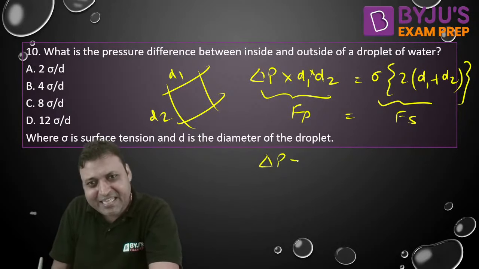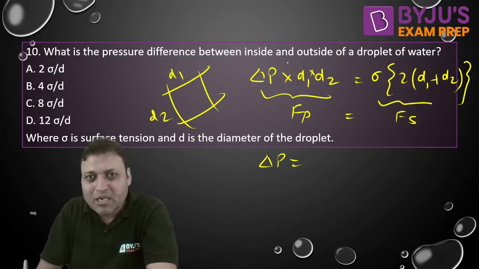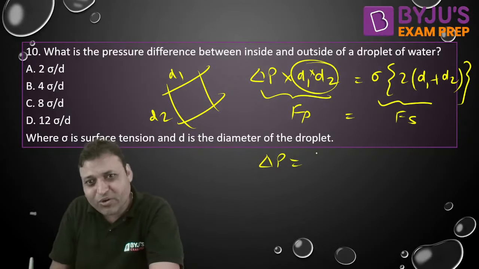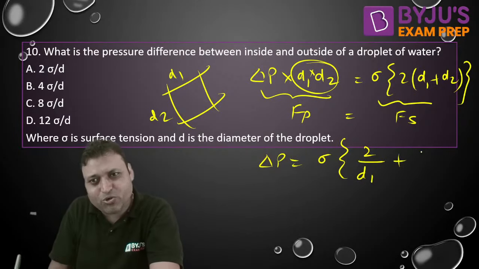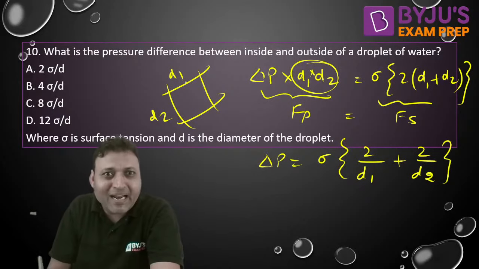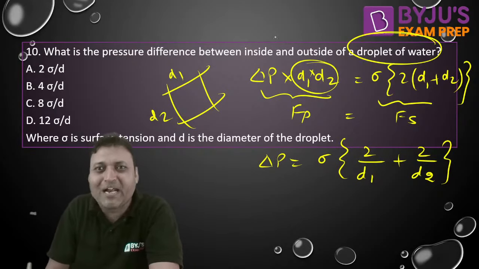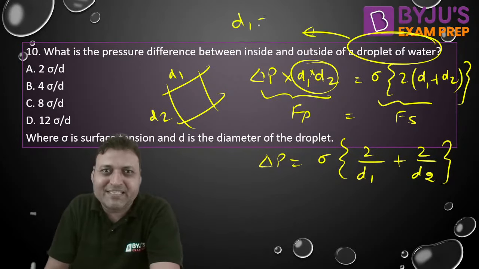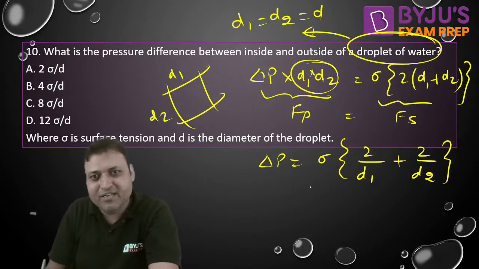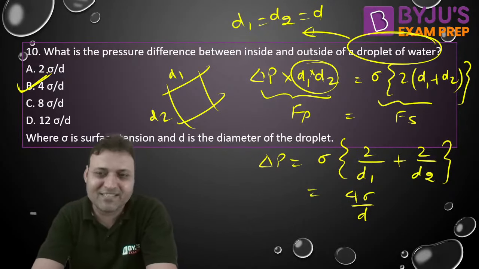So from here we can say delta P is equal to sigma into 2 by d1 plus 2 by d2. And for a liquid droplet of water, d1 is equal to d2 is equal to d. So it will be 4 sigma by d, isn't it? B is the correct answer.